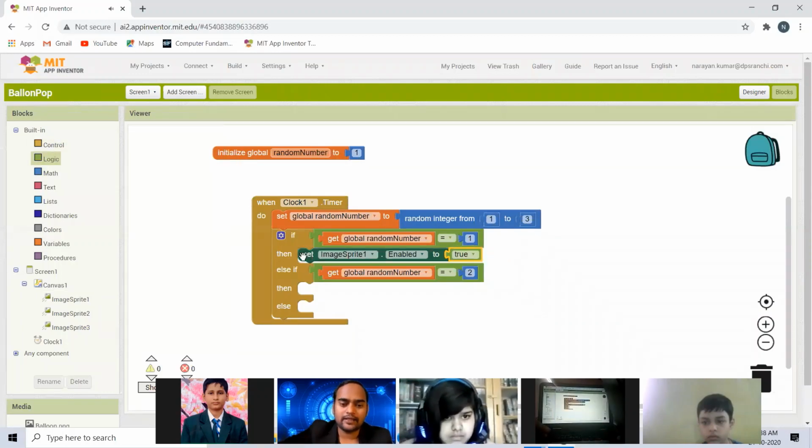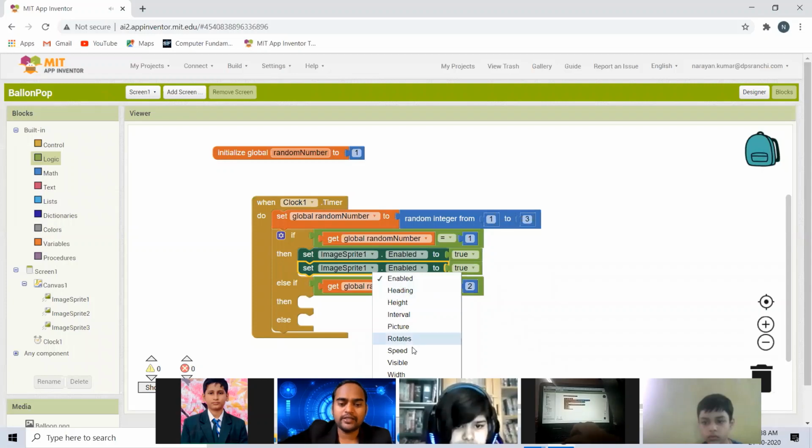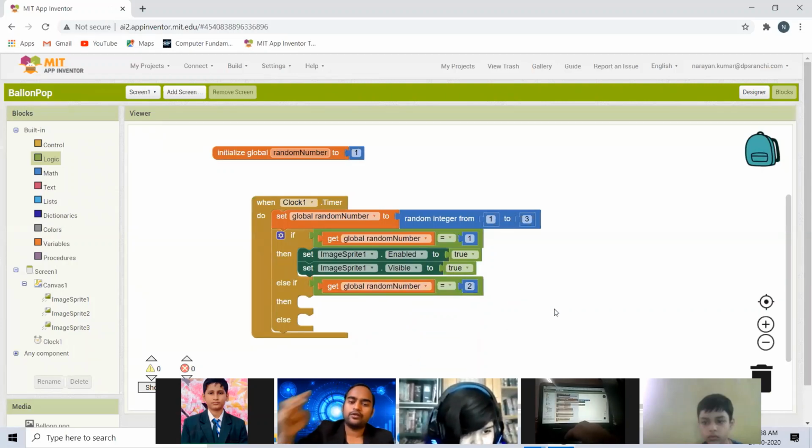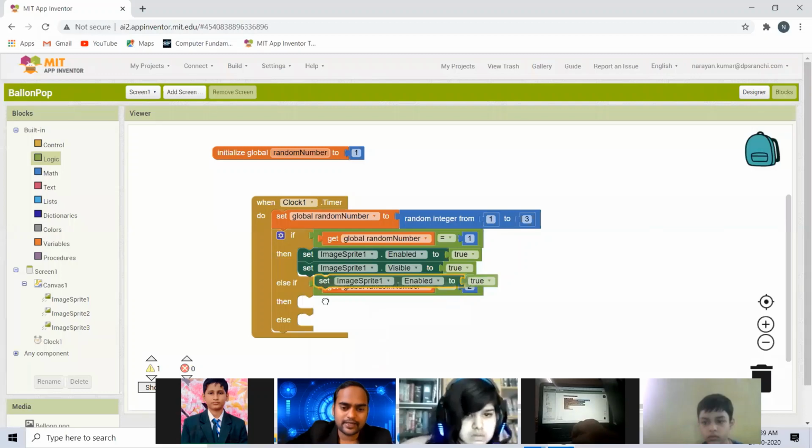And the second thing we have to do is make it visible also, because you remember we had made it invisible, right? So we are doing two things. We are enabling it and we are making it visible. As soon as it generates 1 as a random number, it will show in the sky and it will start falling. So let me quickly do it because we have very little time left.